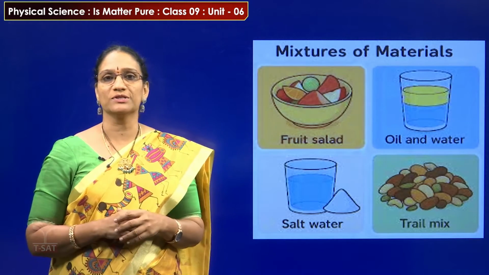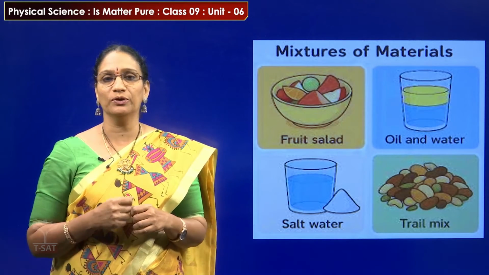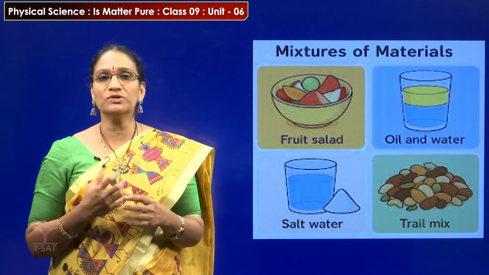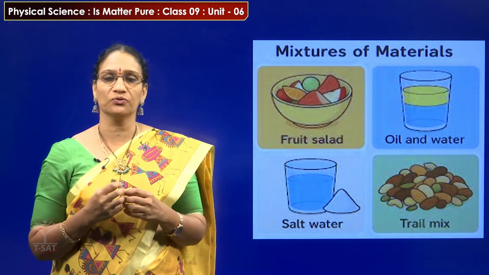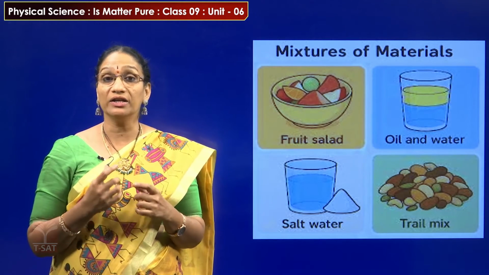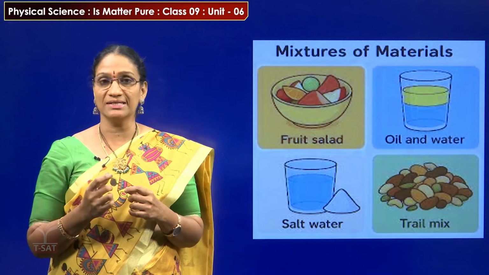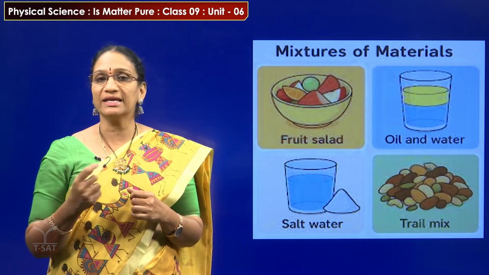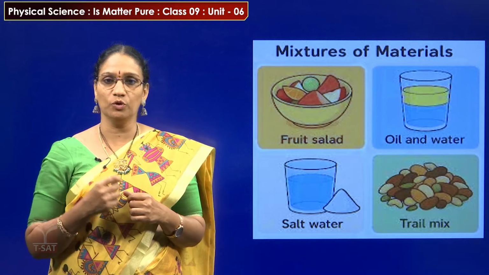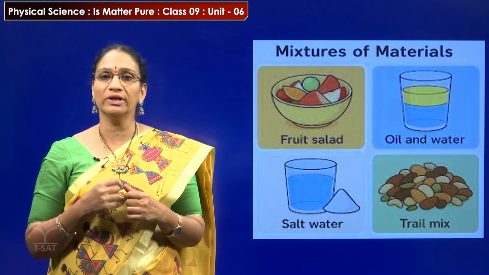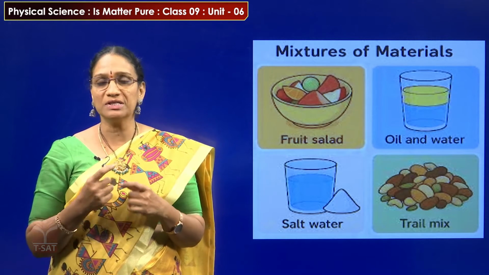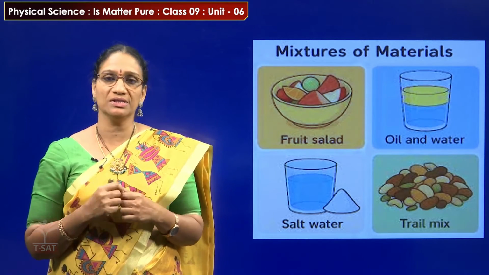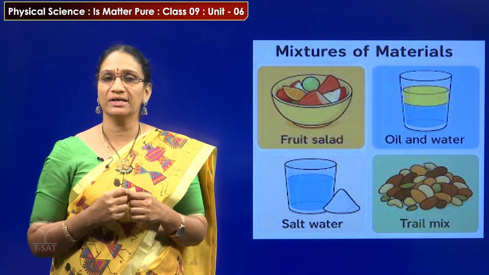Here are the examples. In the first example, it is a fruit salad. In fruit salad, different types of fruits are cut into pieces. They differ in their shape, size and color also. So this is also called a mixture. In the second example, oil and water. As we know, oil and water are two immiscible liquids. They cannot mix with each other, but it can also be considered a mixture.